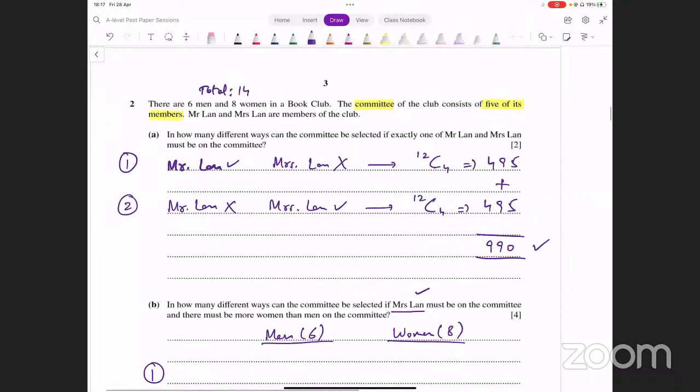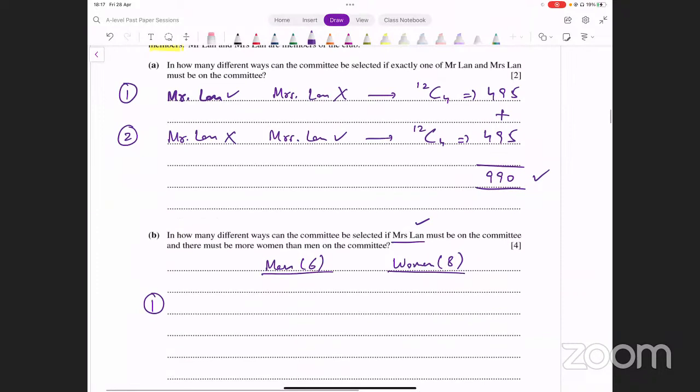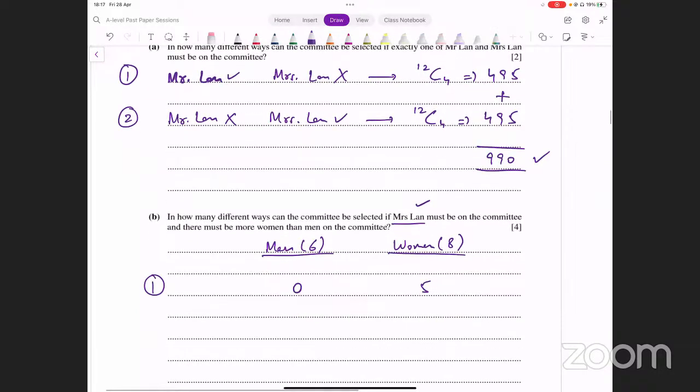टोटल कितने सेलेक्ट करने हैं? टोटल आपने सेलेक्ट करने हैं 5। Okay, so women should be more than men. One possibility is that all of them are women, right? Because total 5 select करने हैं ना, तो आप सारी women select कर लो और कोई भी man नहीं select करो. That's one possibility. Another possibility is that you select 1 here and 4 here. Another would be that you select 2 men and 3 women. These are the 3 possible cases that you have.